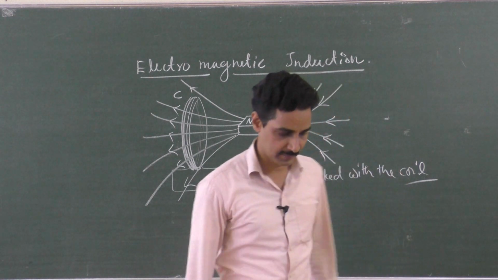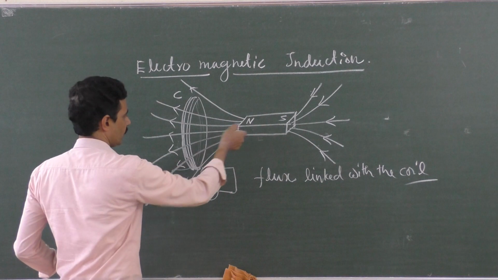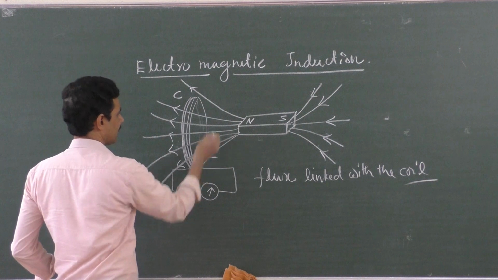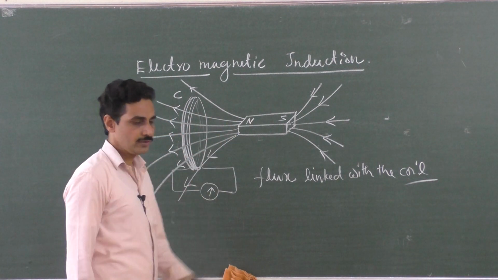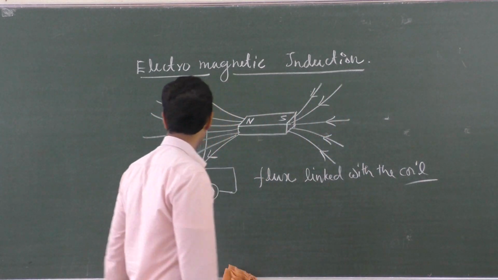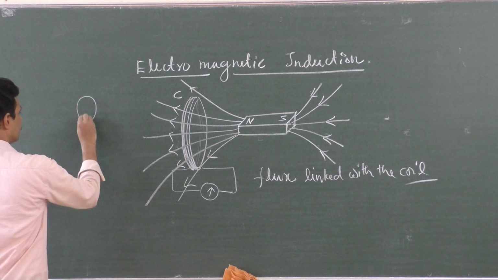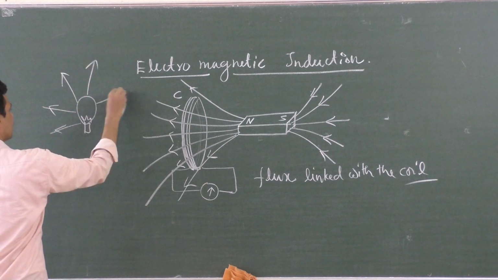Similarly here, if you bring this magnet closer and closer, the two magnetic field lines which were escaping will also pass through the coil if it is very close. As you bring the book very close to the bulb, the amount of light falling on the book goes on increasing, right? Suppose this is the bulb emitting light like this. Normal rays are coming out of the bulb.